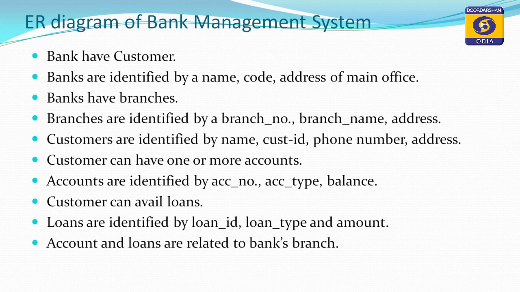A customer can have one or more accounts. Accounts are of different types, maybe a current account or a savings account. Accounts are identified by account number, account type and a balance.